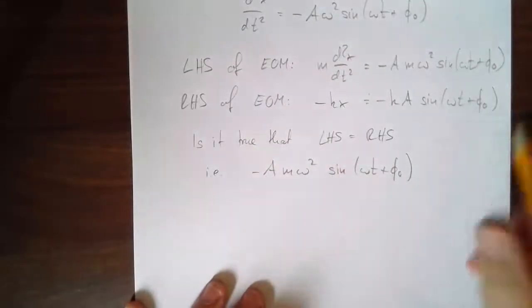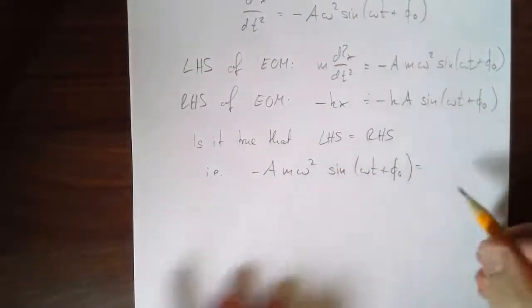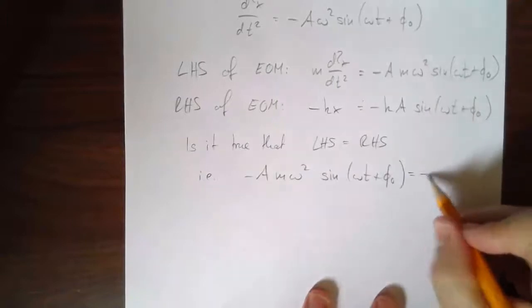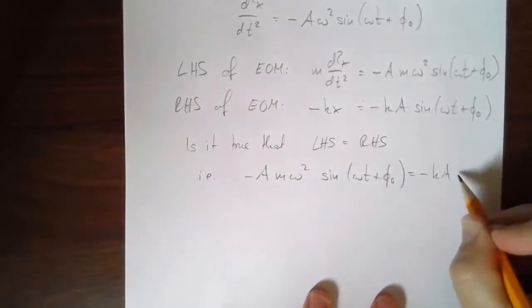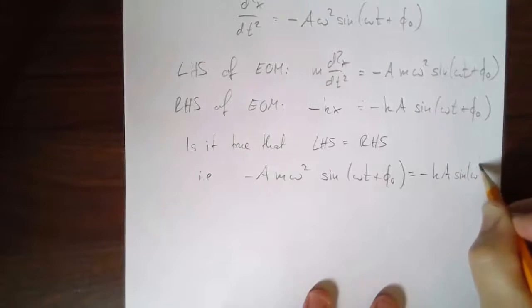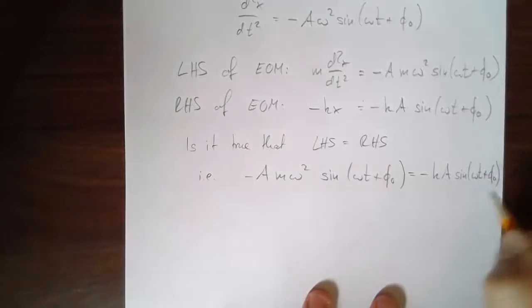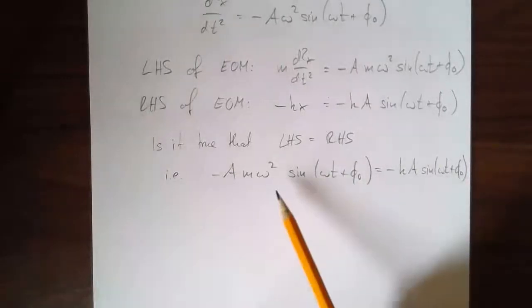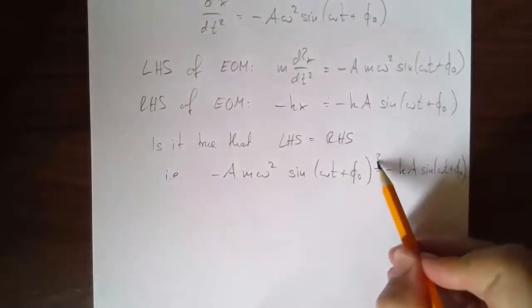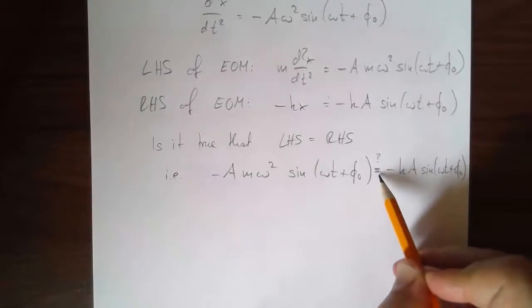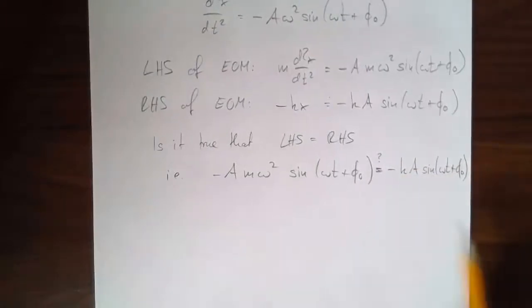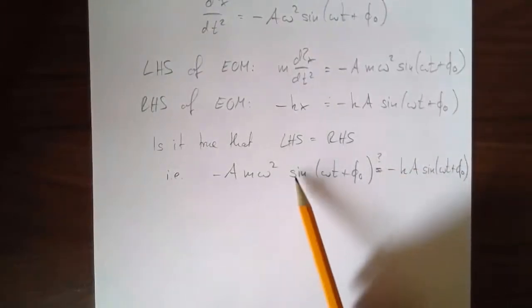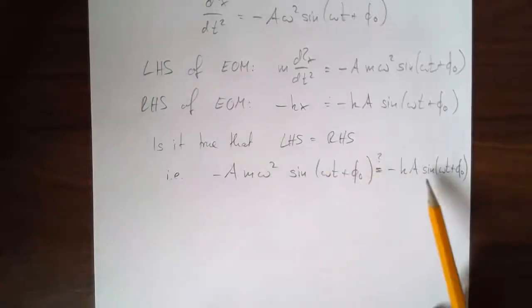So we are asking, is this equal to the right-hand side? Right-hand side is this, minus k a sine omega t plus phi naught. Now this looks more promising, right? So we can cancel out. I'm asking, are those two sides the same? Let me put a question mark here. Well, this sine function is always the same as this.